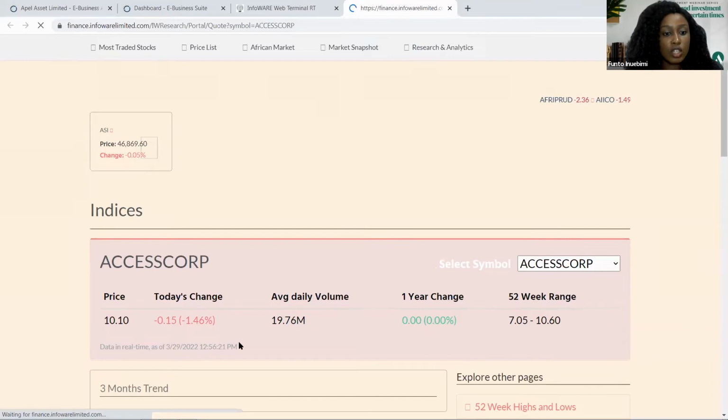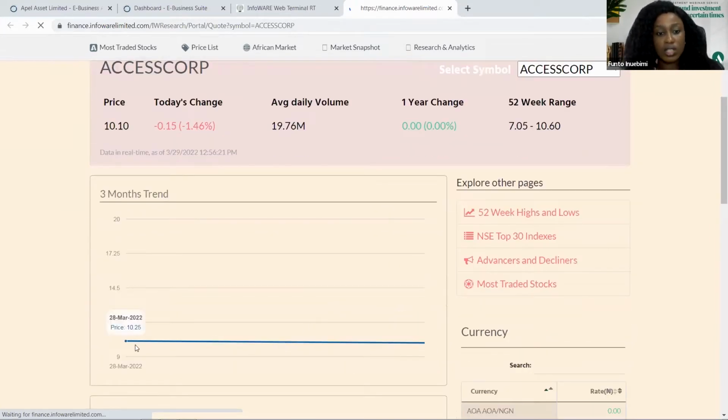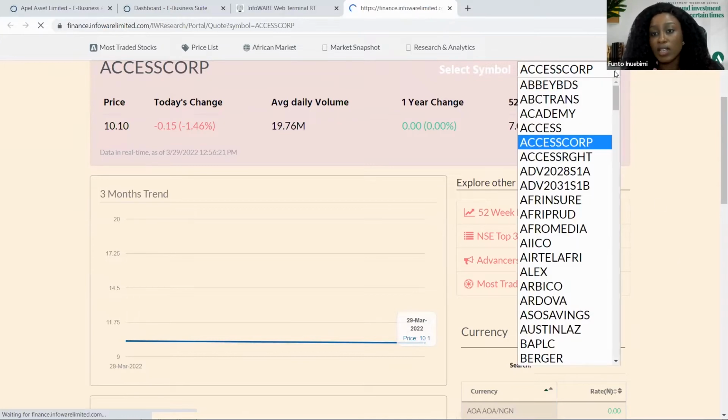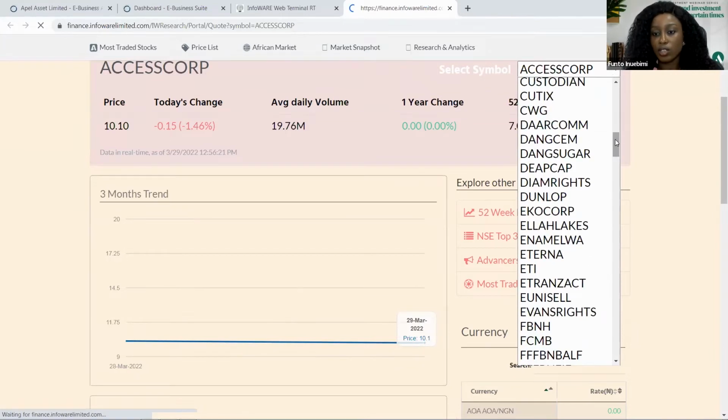Okay, so you can see it. We have the today's range. You have the price it is currently selling. Then you have the average daily volume. You can also see the 3-month trend. So you can see as at 28th of March it is at this price, and then how it has been performing. From here too, you can also select other securities you wish to buy. So you can edit from here, choose other securities.